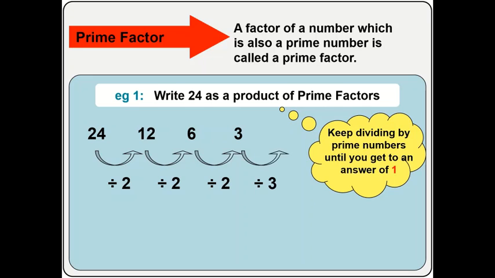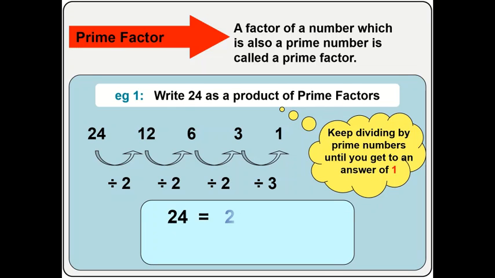So if you divide 3 by itself, you get to 1. That shows what you have on your far right as the method to use here. So the numbers you have used are 2, 2, 2 and 3. If you multiply these numbers, you will get the answer to the question, because 24 equals 2 times 2 times 2 times 3.